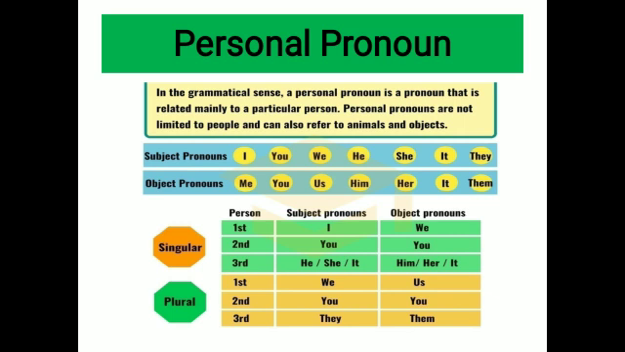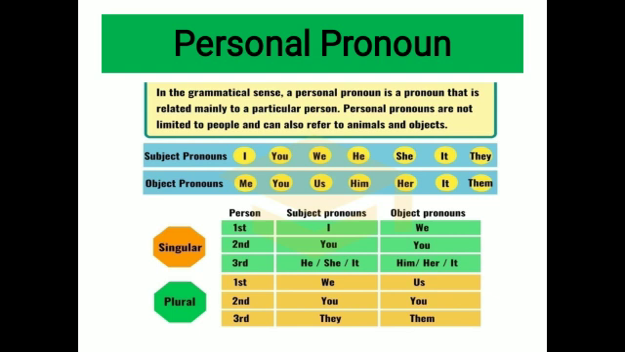So the first one we have is personal pronoun. Personal pronouns are those pronouns that replace the naming part of a noun in a sentence. In the grammatical sense, a personal pronoun is a pronoun that is related mainly to a particular person. Personal pronouns are not limited to people and can also refer to animals and objects. Means they do not only take the place of the name of a person, but can also take the name of animals or objects.